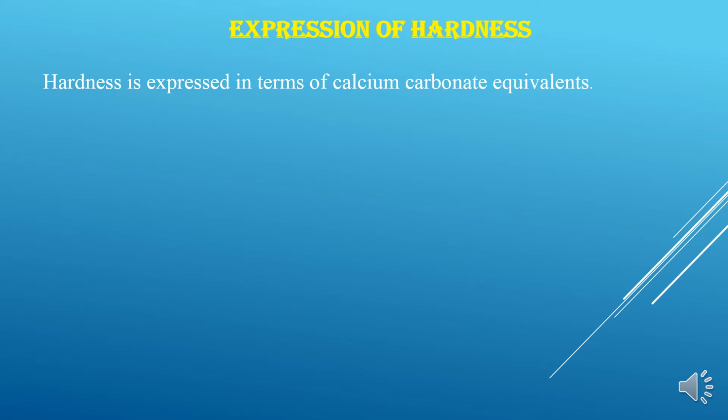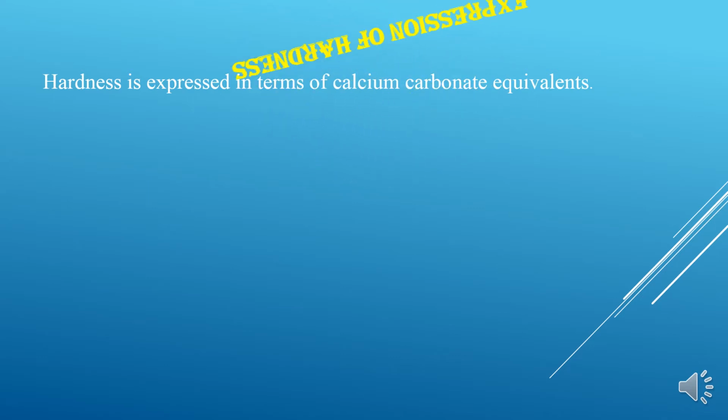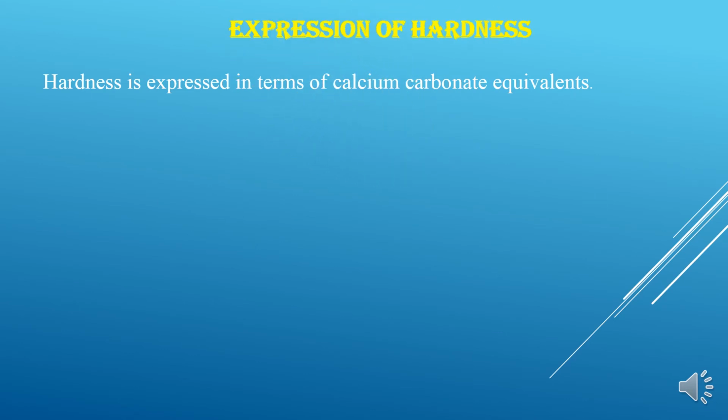Now, how to express hardness? What are the units to express the hardness? Generally, hardness is expressed in terms of calcium carbonate equivalence. So, why does calcium carbonate have such importance in water analysis and water treatment? Let us find out the reason.